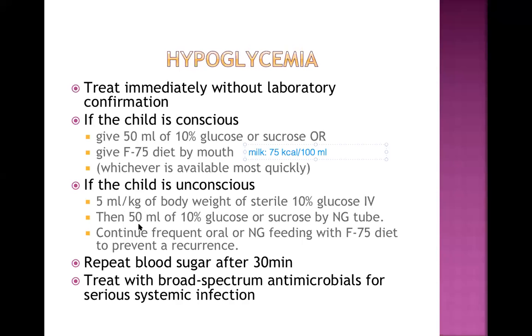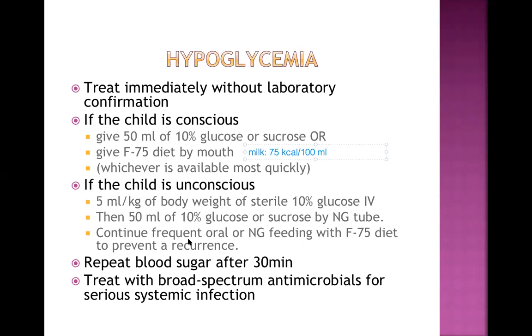After that, we give 50 ml of 10% glucose or sucrose by NG tube. NG tube is a nasogastric tube. We have already given good amount of glucose by intravenous route. After that, I can manage it by NG tube feeding also.